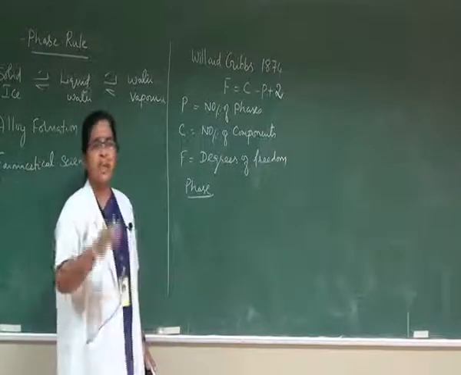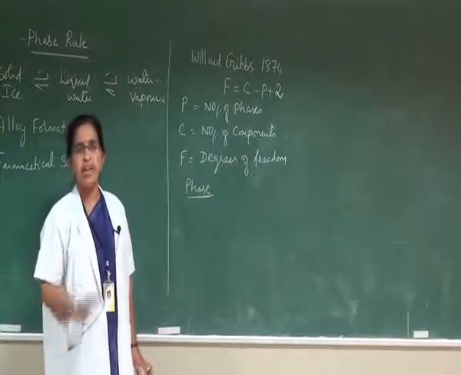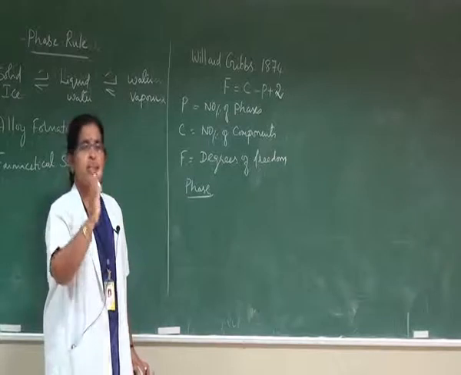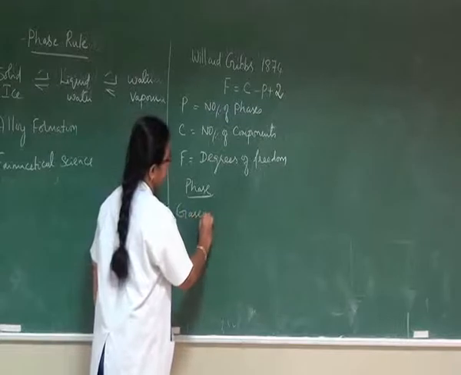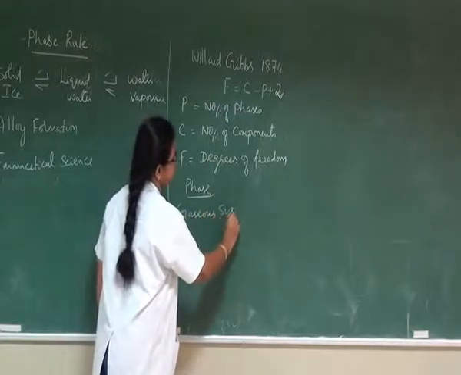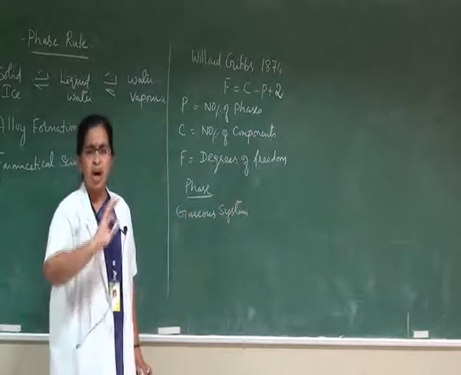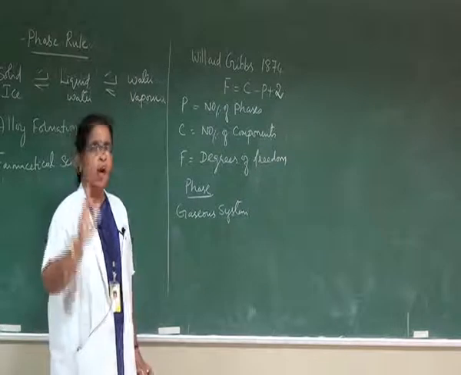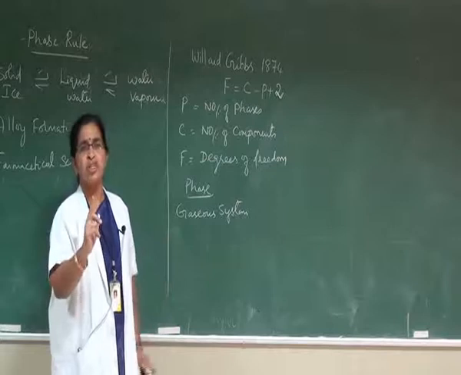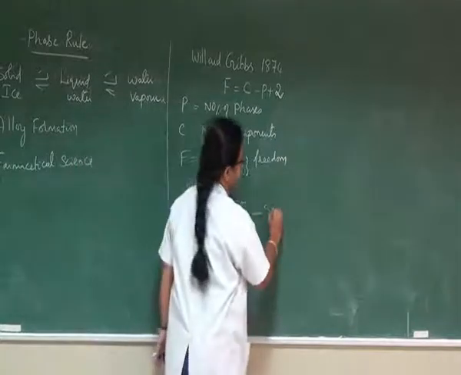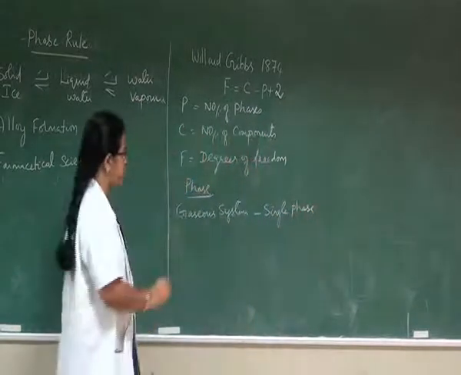We can also count the actual number of phases present in a heterogeneous system based on their miscibility or solubility. In the case of a gaseous heterogeneous system, we find that all gases are completely miscible in all proportions. Therefore, a gaseous heterogeneous system always constitutes a single phase.